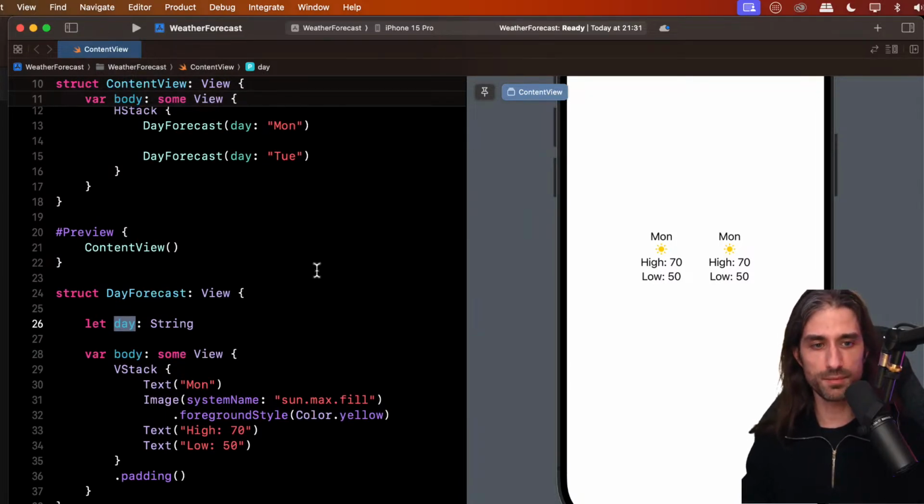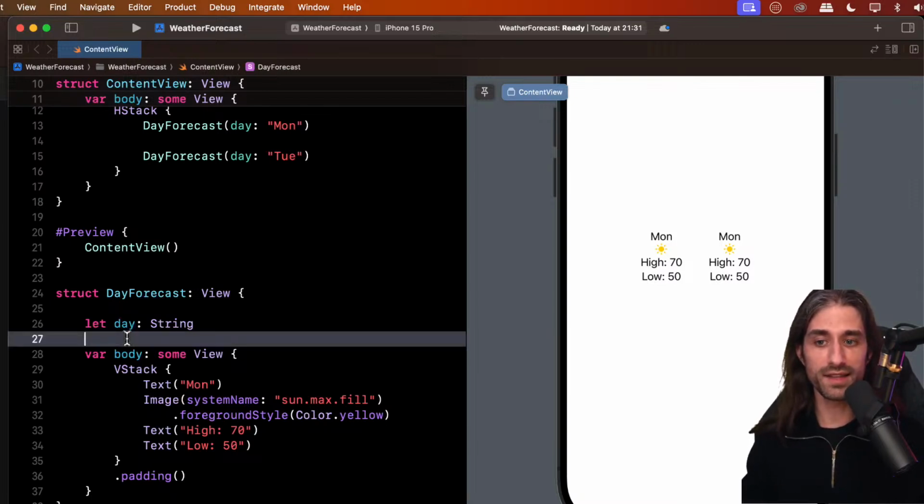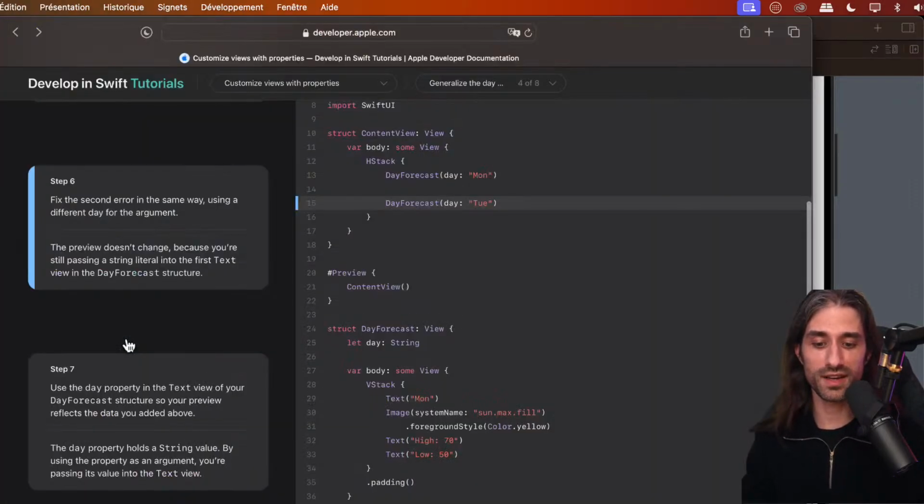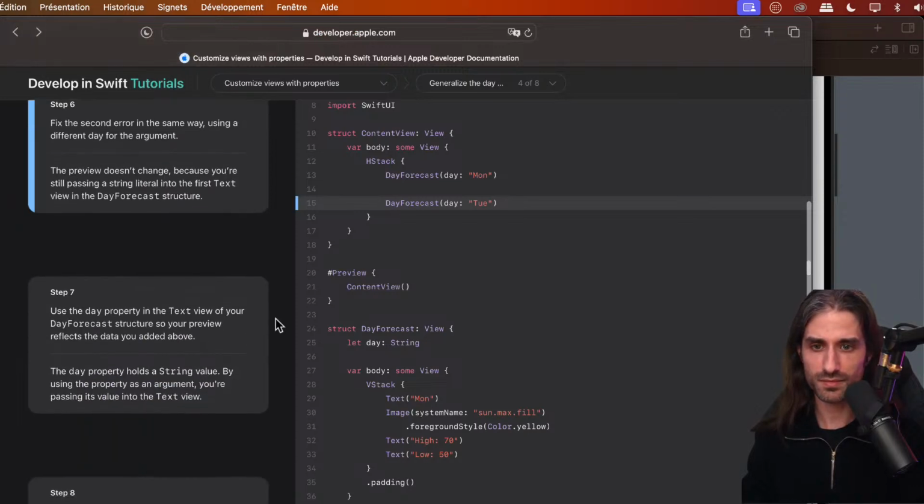Actually, it's a great example of this distinction I was mentioning between the UI and the model. Our model is correct, we've passed the correct value. However, we don't use the model in the right way when building the view. Here we don't use the model at all. And so the UI isn't updated. So once again, the UI and the model are different, and you can get one correctly and the other one wrong, and that happens more often than you would think.